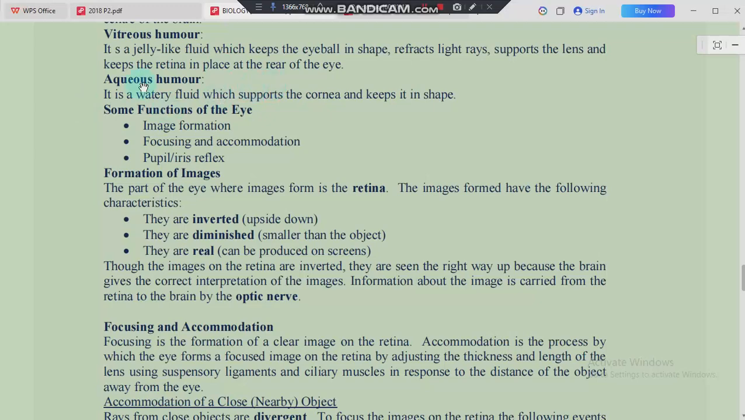Then we move on to the aqueous humor, which is simply a watery fluid which supports the cornea and keeps the eye in shape. The one that supports the cornea is the aqueous humor.